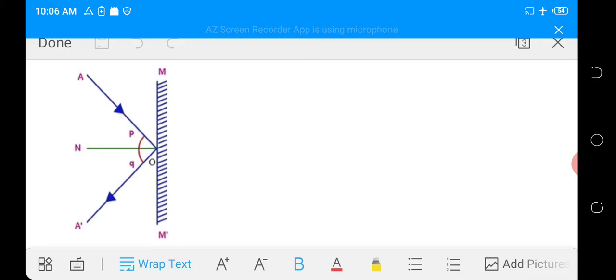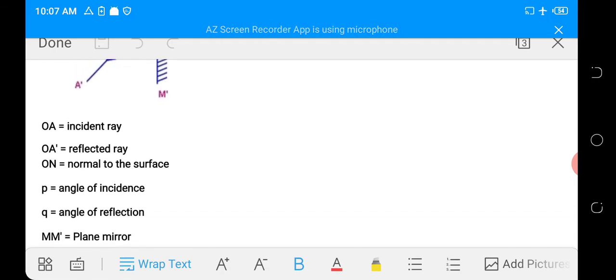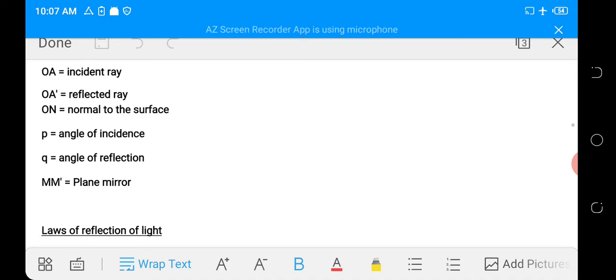The mirror shows an incident ray OA incident on the plane surface of the mirror at an angle of incidence P, and it is reflected along OA prime. So OA prime is the reflected ray, while ON is the normal to the surface. Q is the angle of reflection. As indicated, OA is the incident ray, OA prime is the reflected ray, ON is the normal to the surface, P is the angle of incidence, Q is the angle of reflection, and MM prime is the plane mirror.